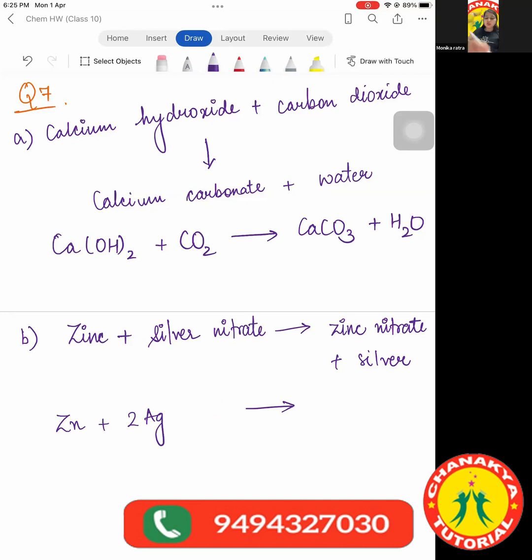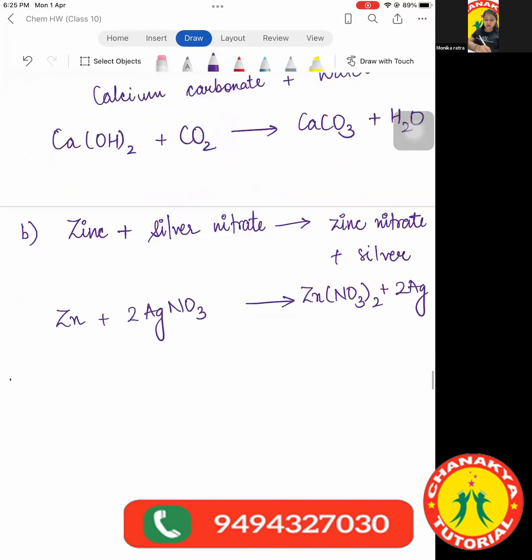First, tell me the products. Zn plus 2AgNO3. Yes, ma'am. Right. Then gives Zn(NO3)2. That's correct. Plus 2Ag. Very good. That's the correct answer. Those who have not done it should write the answers at least so that there is no mistake when you try it later.